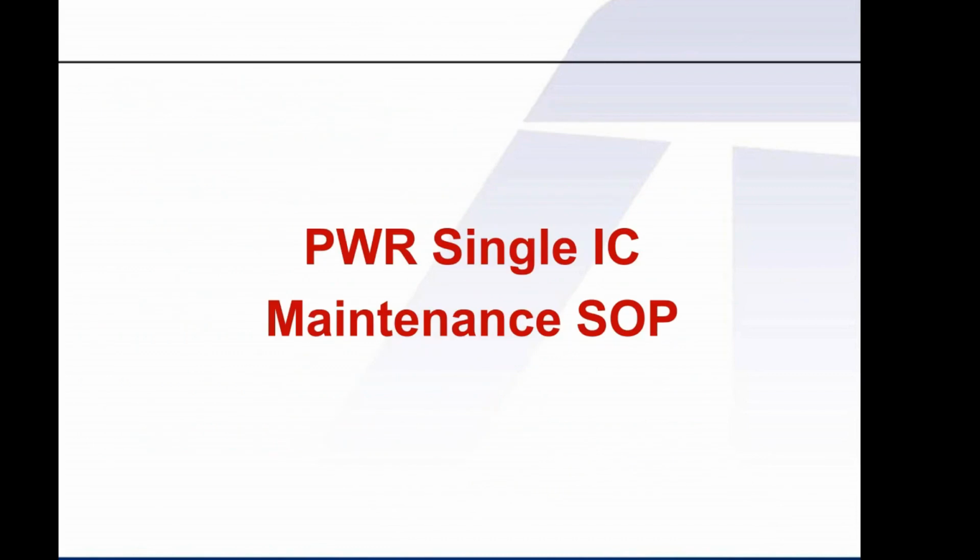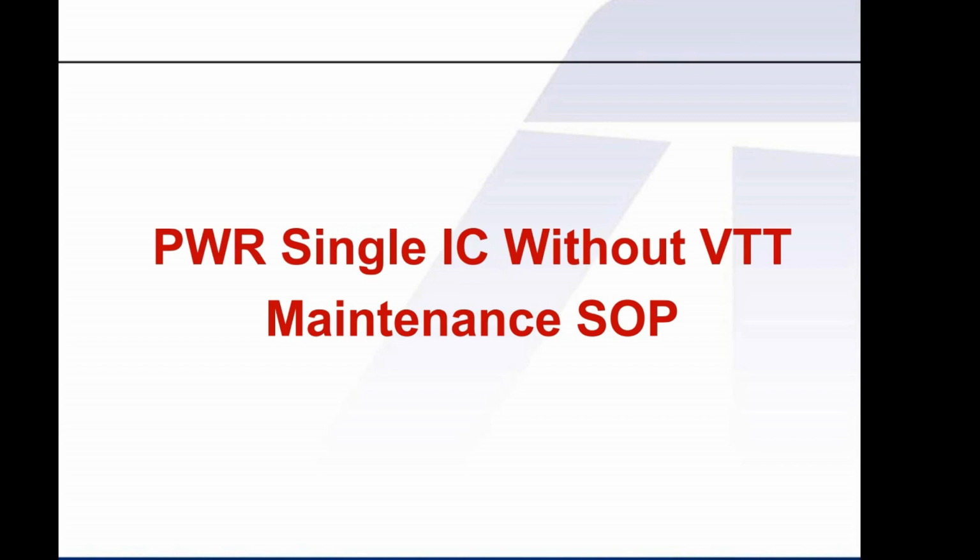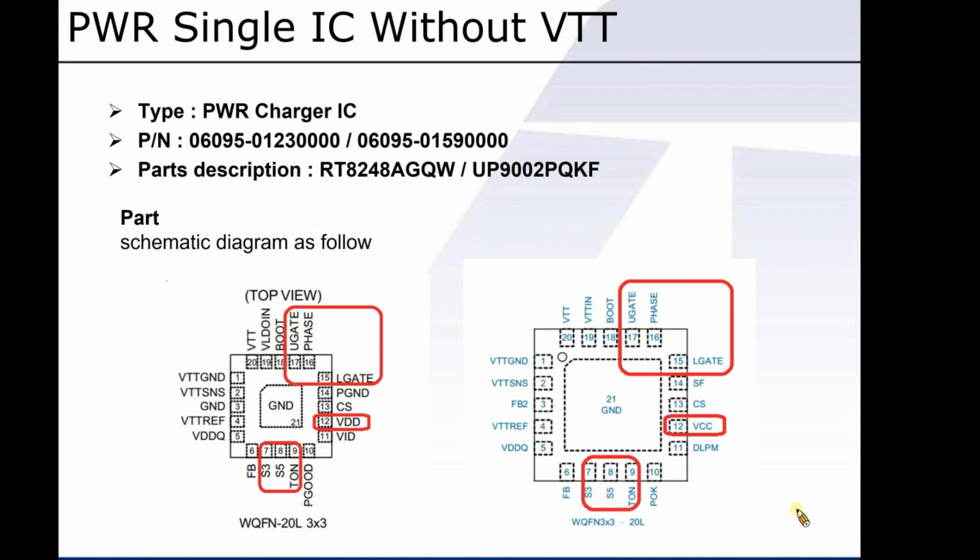From this slide, we are going to give you a single IC repair tutorial in the condition of without LDO and with LDO. So let's go to the aspect of without VTT first. Here is the overview of the current flow in single IC without VTT. First and foremost, see if VDD or VCC come into play in IC. Besides, check if the enable pin from pin 7 to pin 9 got the electricity from EC. Last but not least, it will start doing conversion once everything is ready.